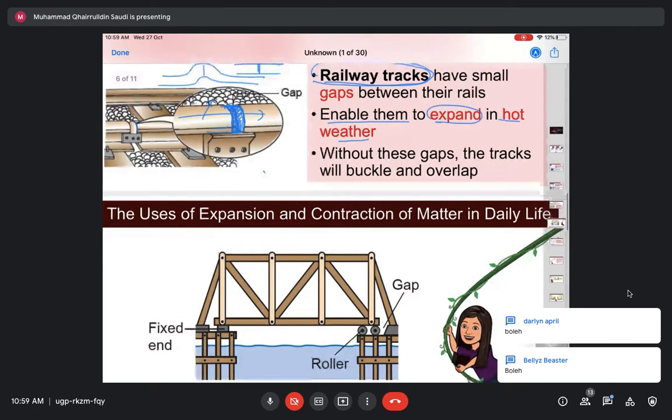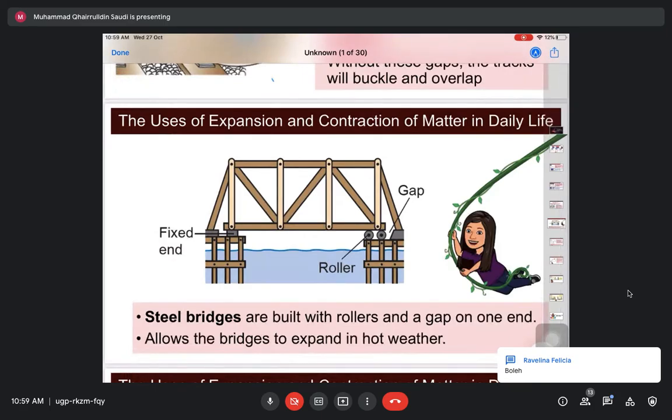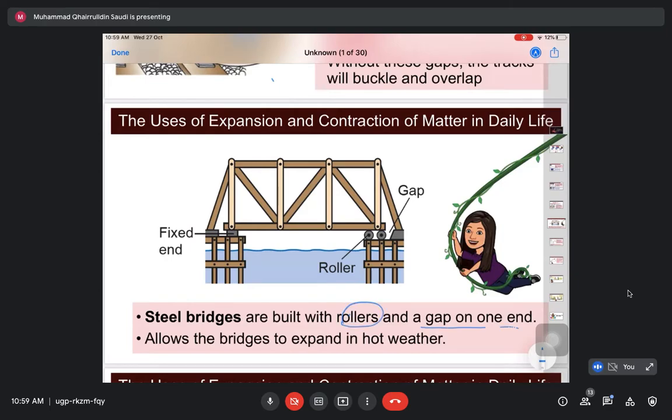Next one, it is the same. It's the same as steel bridge. Jambatan yang diperbuat daripada besi. Okay, saya rasa steel bridge ada banyak dekat Sarawak ni kan. Kalau kita nak pergi ke arah Ulu Layar tu ada jambatan kan. The steel bridge tu selalunya are built with rollers and gap on one end. Maksudnya dekat sini dia fix kan. Dekat sini selalunya ada roller. Why? So that when the steel expand, dia boleh move to the gap.